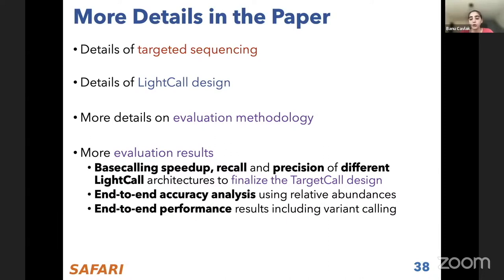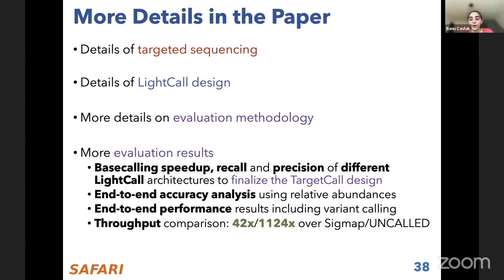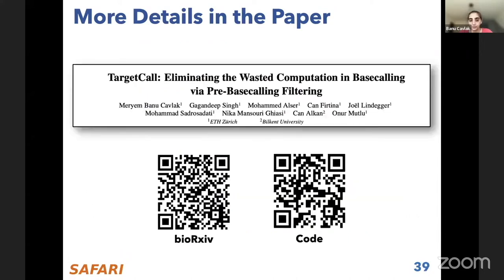We also show end-to-end accuracy and performance improvement of TargetCall on the entire genome analysis pipeline, including the variant calling step, and a throughput comparison of TargetCall against SigMa P and UNCALLED, where we show sometimes more than 1100x better throughput than prior tools, which really shows that TargetCall can be applied for real-time analysis as well. And a peak memory discussion between these tools and TargetCall, which shows that TargetCall's peak memory requirement is much less than prior tools.